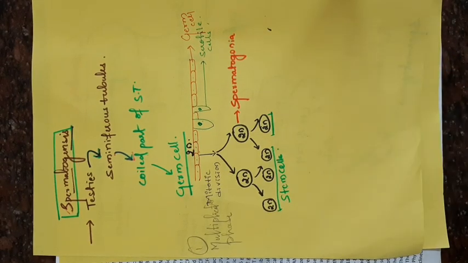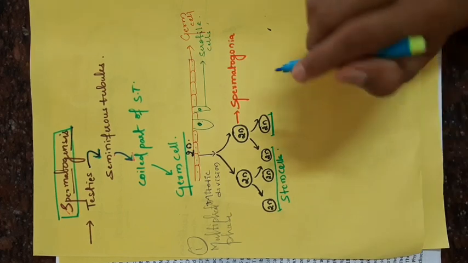But actually a million or trillion spermatogonia are produced in a male. A few spermatogonia act as stem cells. A few spermatogonia undergo the further spermatogenesis process.